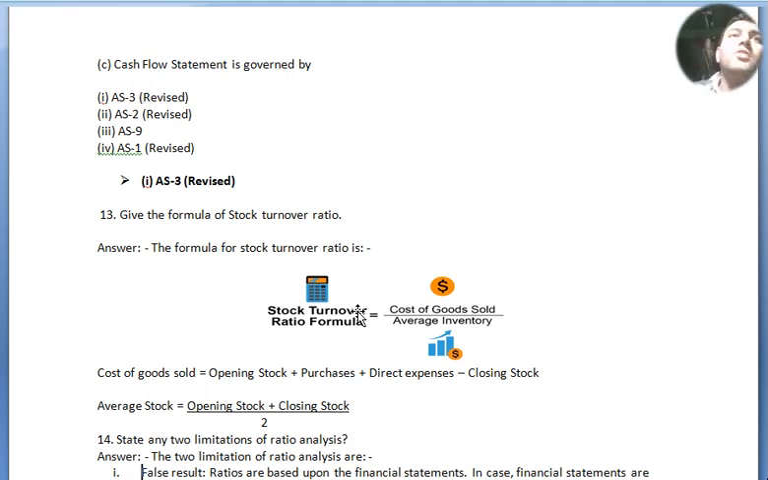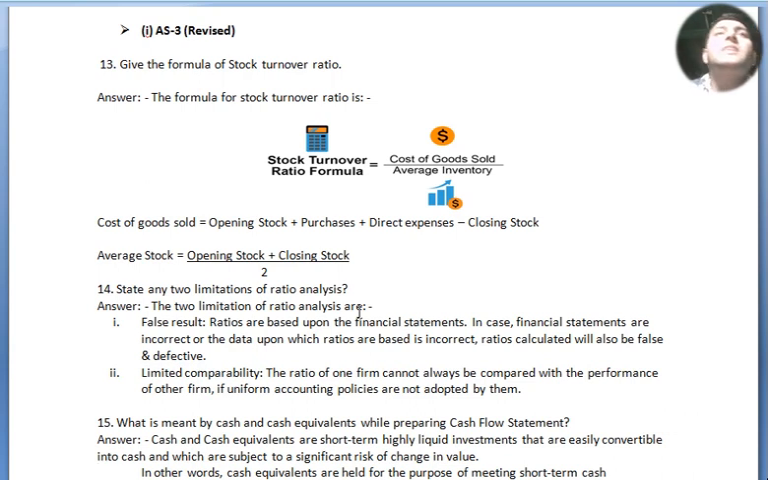Now we move to our question number 14. State any two limitations of ratio analysis. The two limitations of ratio analysis are: number 1, false result. Ratios are based upon the financial statements. In case financial statements are incorrect or the data upon which ratios are based is incorrect, ratios calculated will also be false or defective. Point number 2, limited comparability. The ratio of one firm cannot always be compared with the performance of another firm if uniform accounting policies are not adopted by them.